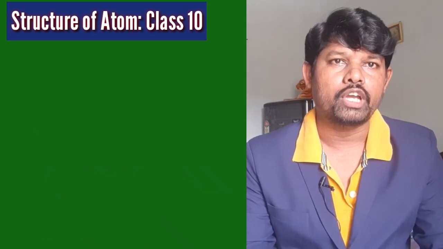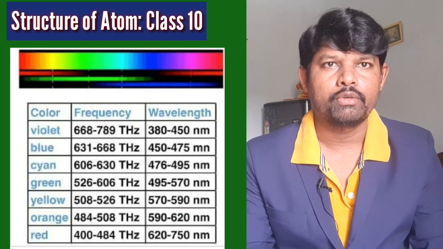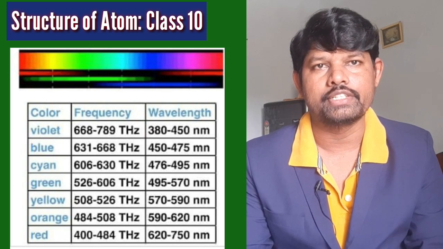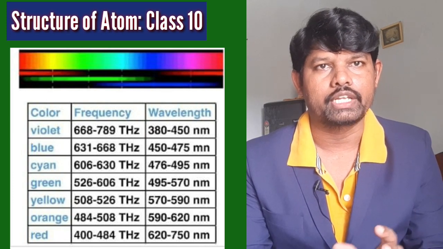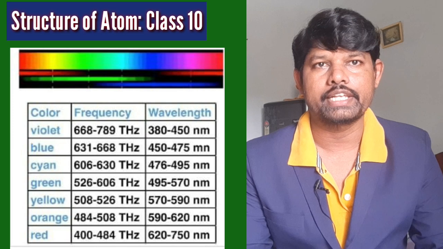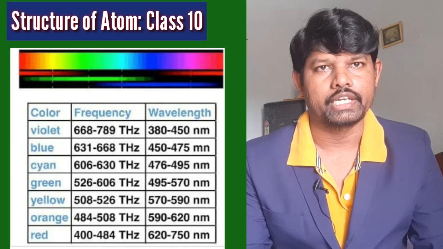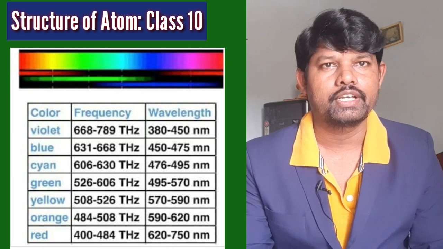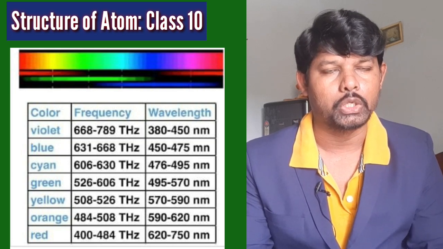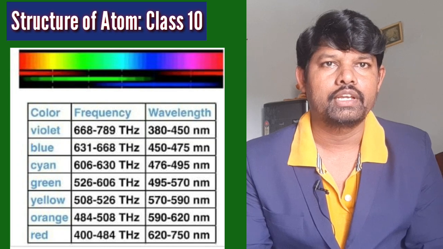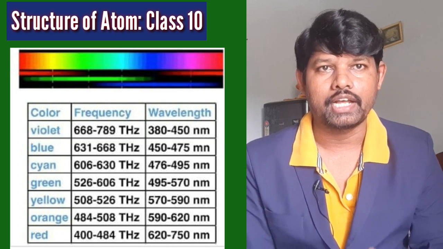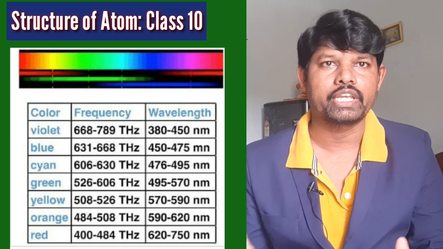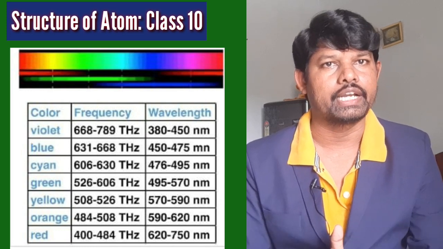Now, if you observe the visible spectrum from violet color to red color, which color has high energy? Violet color has high energy. Which color has lower energy? Red color has lower energy, because red color has high wavelength and low frequency, and violet color has high frequency and low wavelength. The remaining colors lie between red and violet.